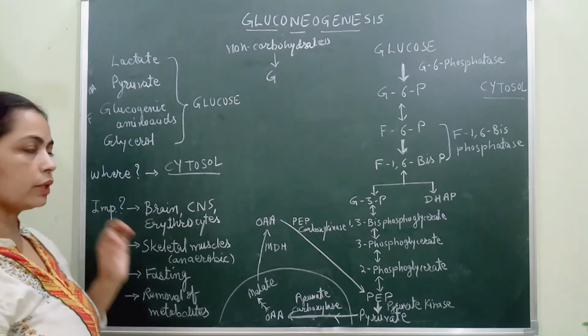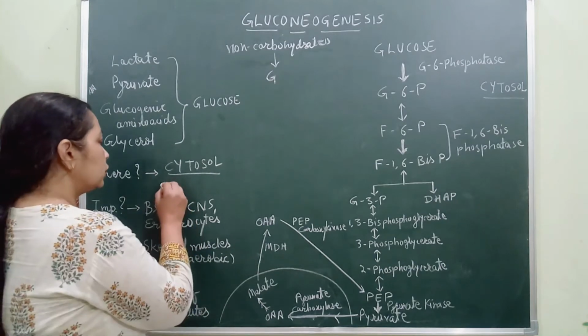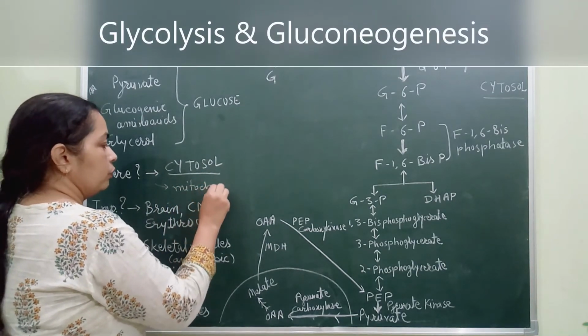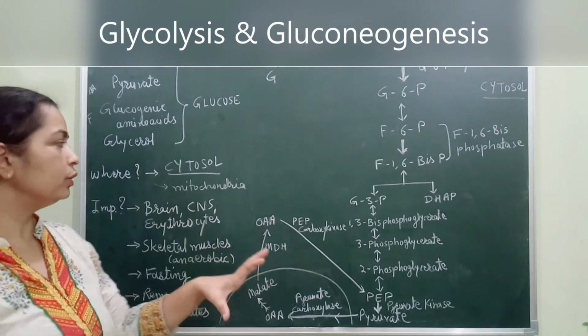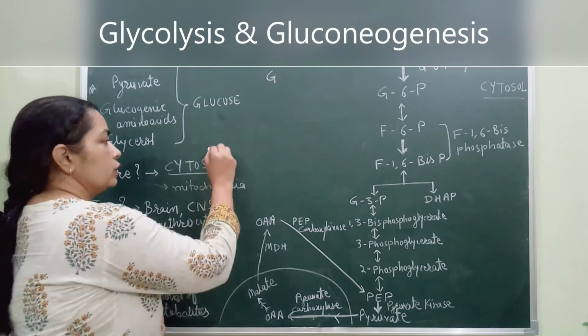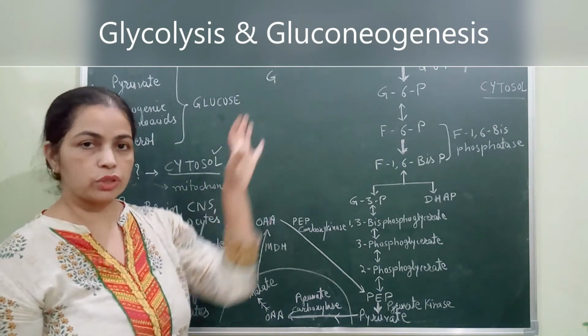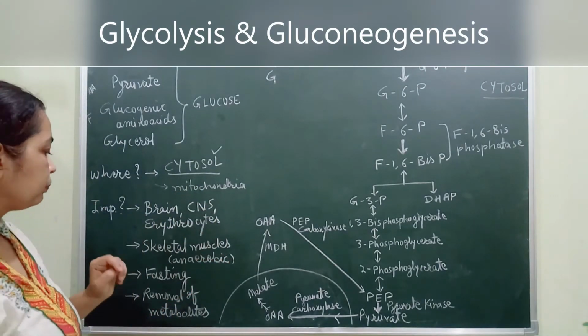But some precursors or substrates required for this process are synthesized in the mitochondrial matrix.